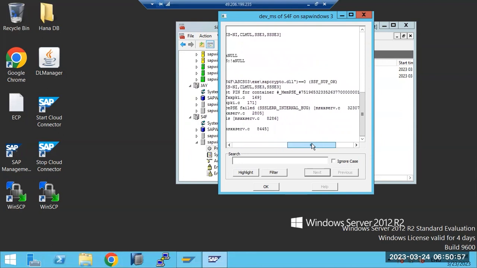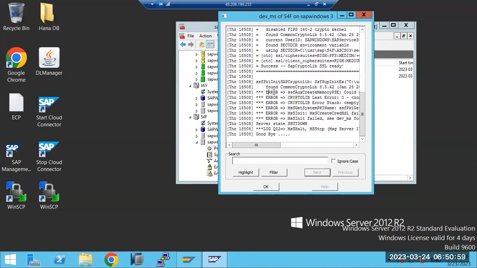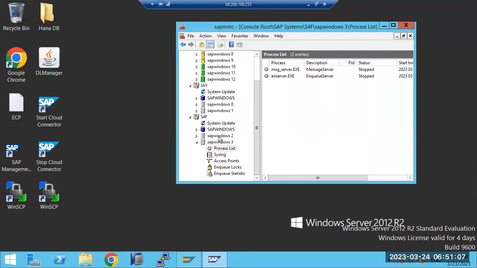I think the system is not getting started. I think there are some errors, something like a crypto library error, or a memory limit, some limitation errors.